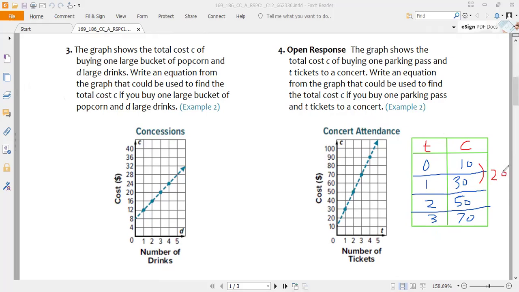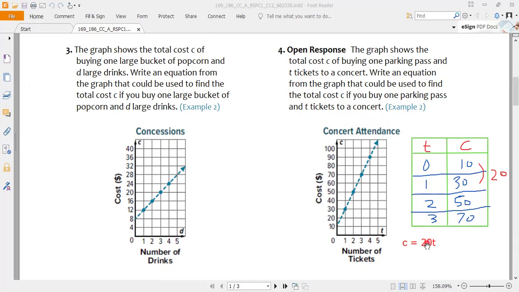So it means the common difference here is 20. I will do the same as I was doing in question number 3. Again, we will write total cost equals the common difference 20 times the ticket T. Now, how will I know whether I need to add something or not? For the first, if T is 0 here, let me use the spotlight here. Okay, if the ticket is 0, how much is the cost? 10. So let me replace T by 0 here, 20 times 0 will be 0.